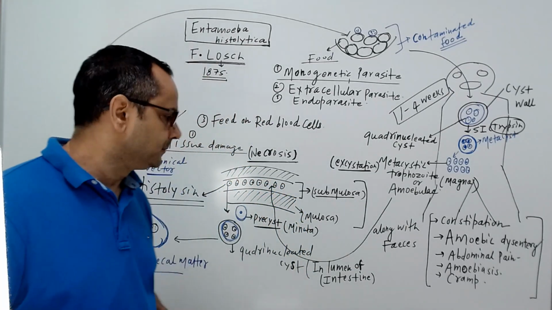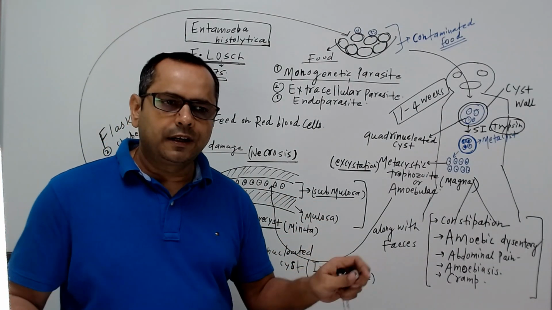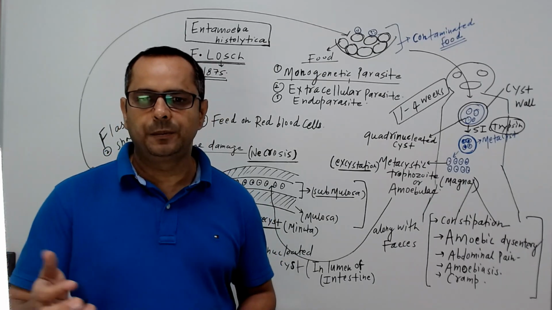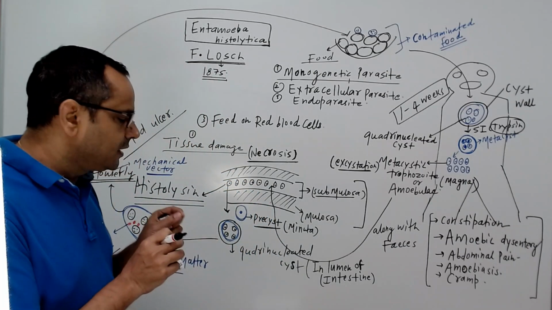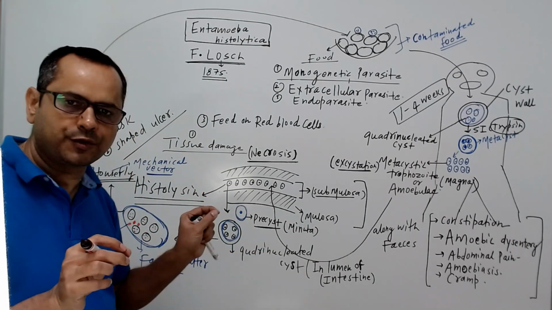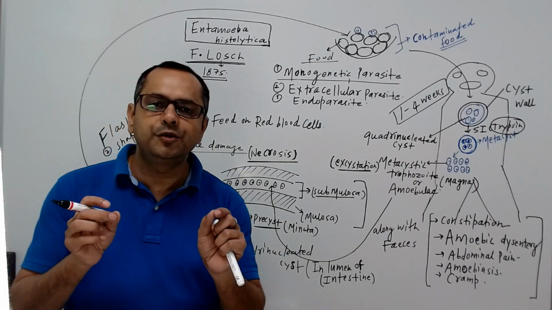Now what happens? That metacystic trophozoite, after creating lots of damage to the body parts of human beings, is converted into a pre-cyst form. Look here, metacystic trophozoite converted into pre-cyst form, also called minuta.